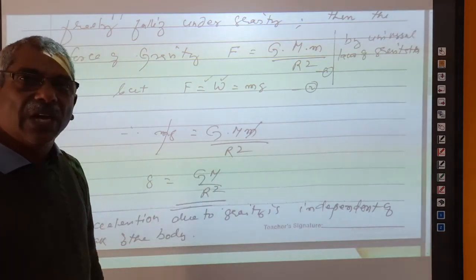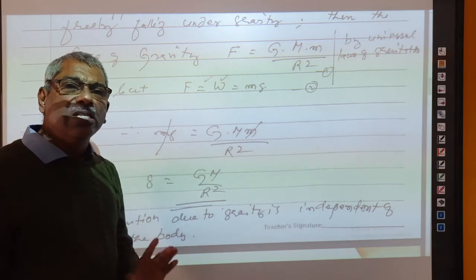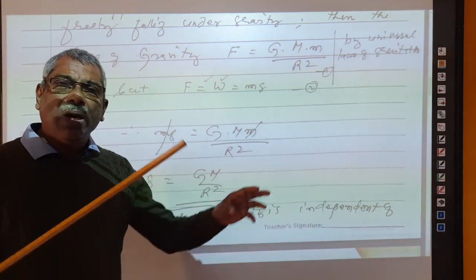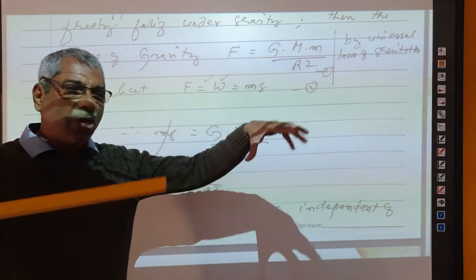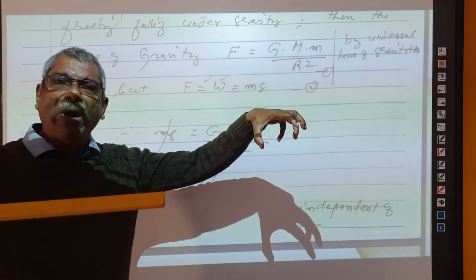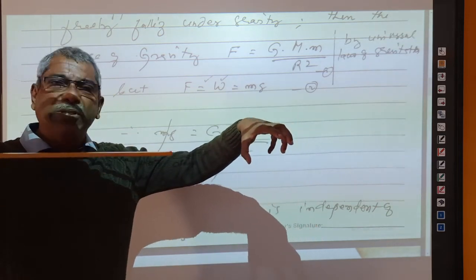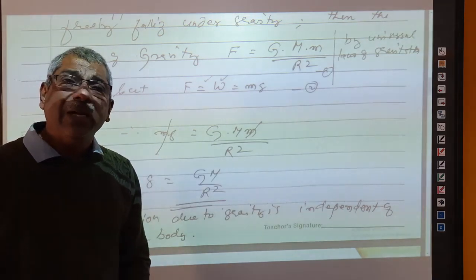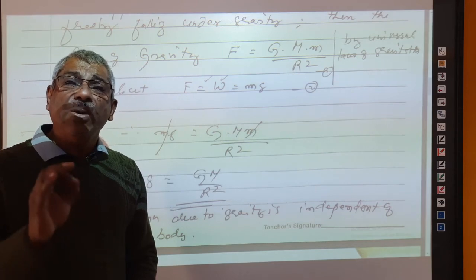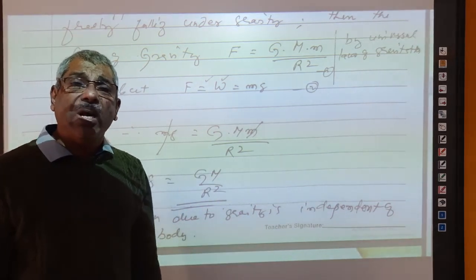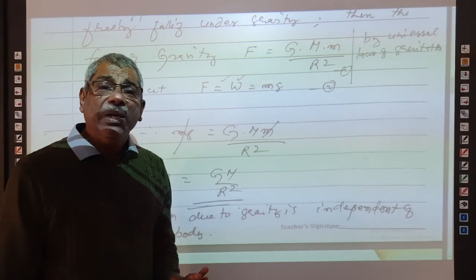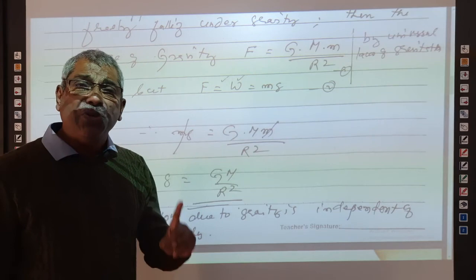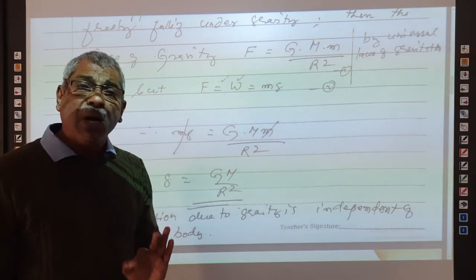So, in this case you will see that acceleration due to gravity is independent of the mass of the body, right? If you drop two objects, one a chalk piece and the other a block of iron, both dropped from the same height, both will reach the surface of the earth at the very same time. Why is that? Because both are accelerated with the same value g only. All the bodies are accelerated by the same value, small g. So, acceleration due to gravity is independent of the mass of the body.